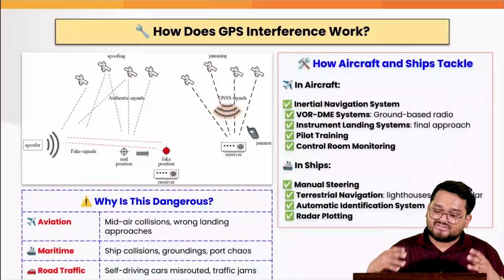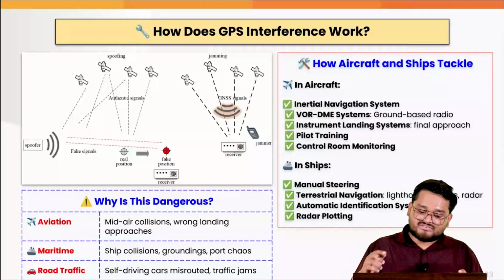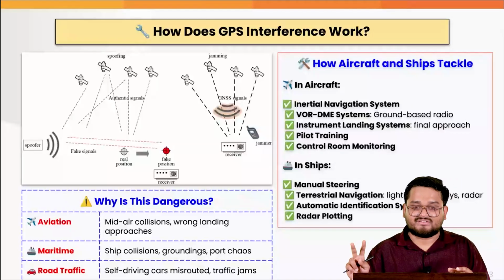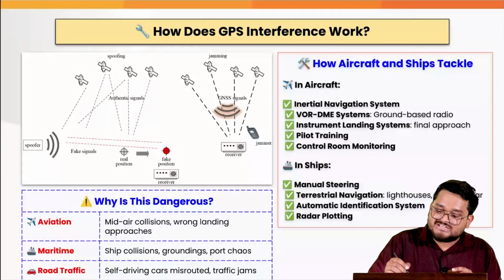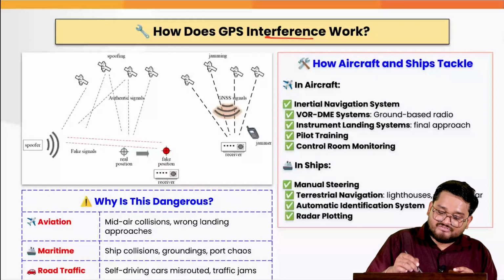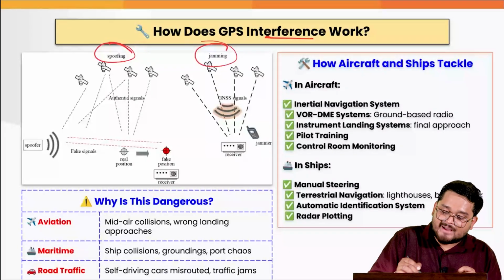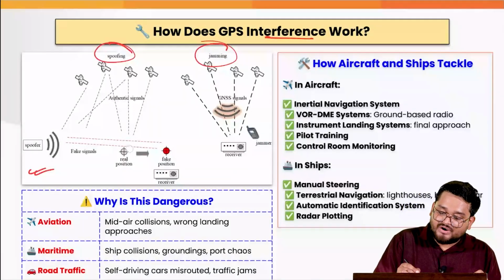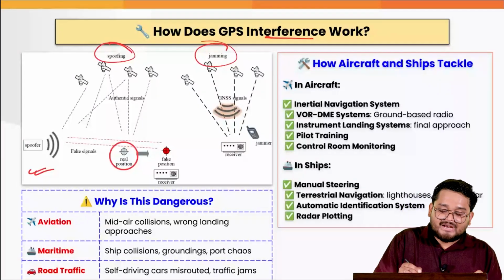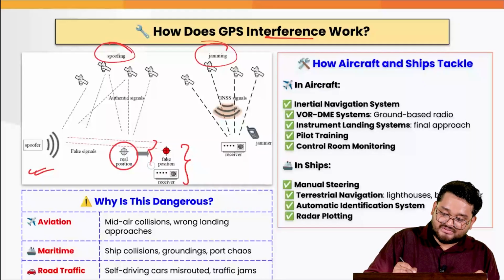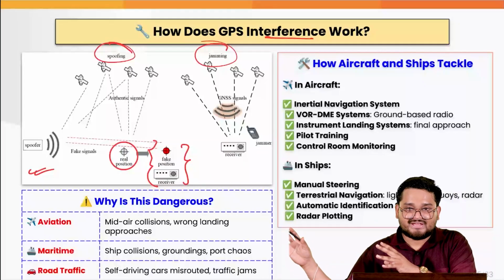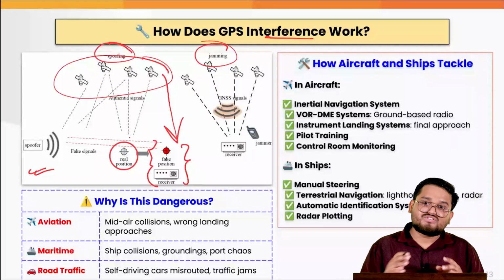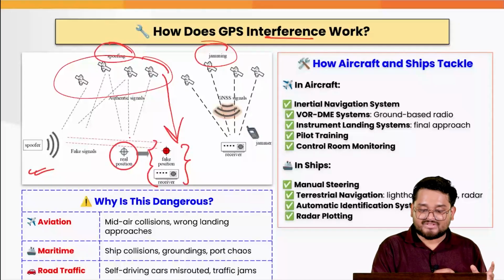Now let us understand how this GPS interference works at all. So this is actually working via these 2 kinds of incidents. Firstly, when we talk about GPS interference, we have the 2 cases of spoofing and jamming. Spoofing means that you are faking the signal. That means if your real position is this, but you want to show the authorities that your position is a fake one, so you are trying to manipulate the satellites, and the satellites will be giving you a fake position using sensitive equipment, obviously. This is the first one.